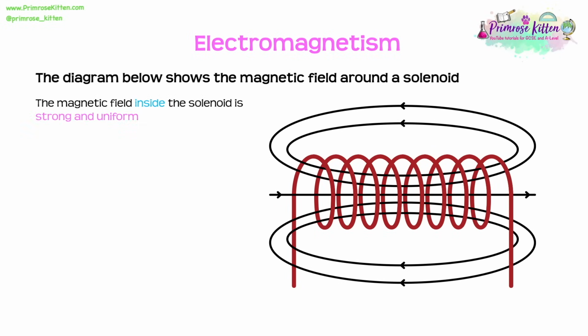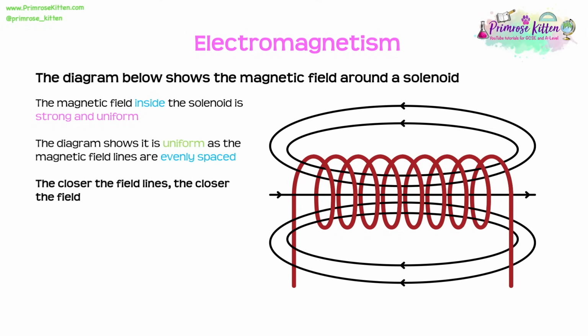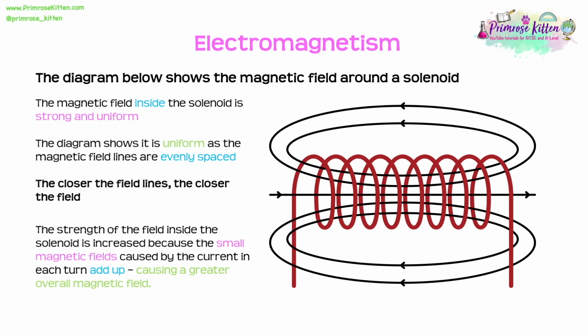You can see that inside the solenoid it is strong and uniform. We can see it's uniform because the magnetic field lines look evenly spaced. And we can also see that they're close together inside that solenoid, which is what shows that it's strong. The magnetic field is stronger inside the solenoid compared to outside because all of the small magnetic fields caused by the current in each of those turns will add up, causing a greater overall magnetic field.